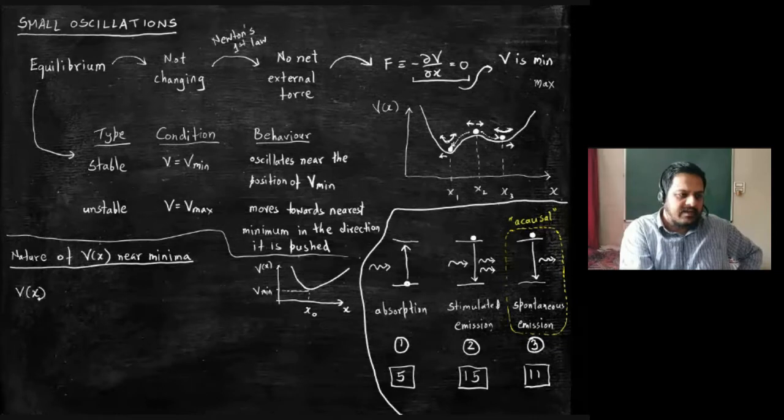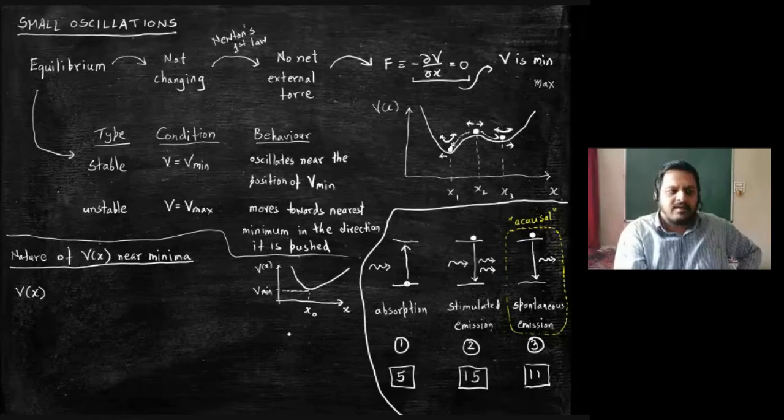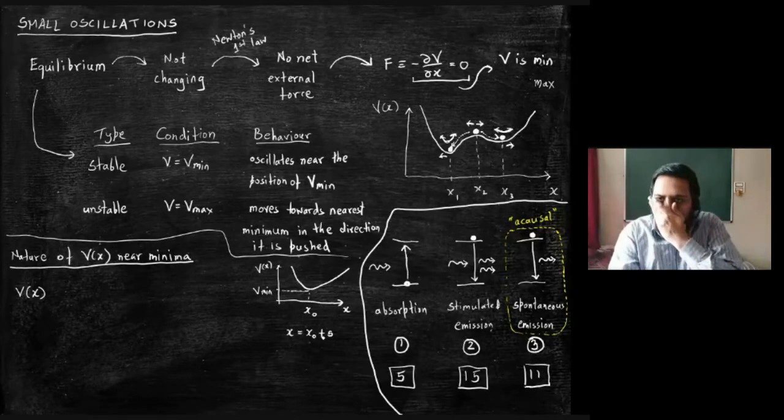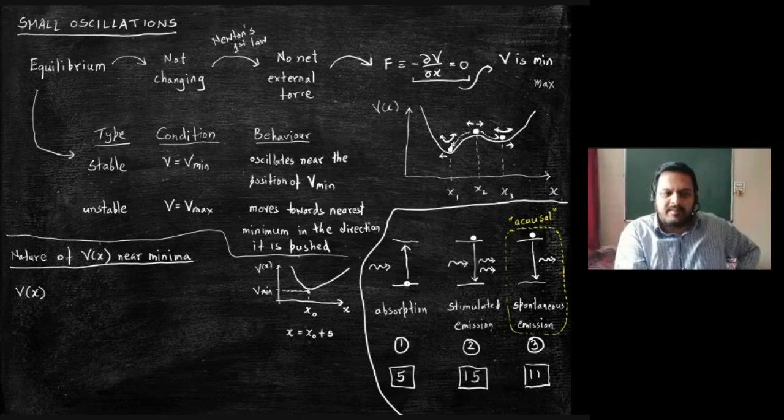Now, we are interested in V of x near x0. Right? So let me say that x, the actual displacement, is x0 plus s, where s is the small displacement away from x0, which is what I am interested in. Small displacement away from x0. Agreed?